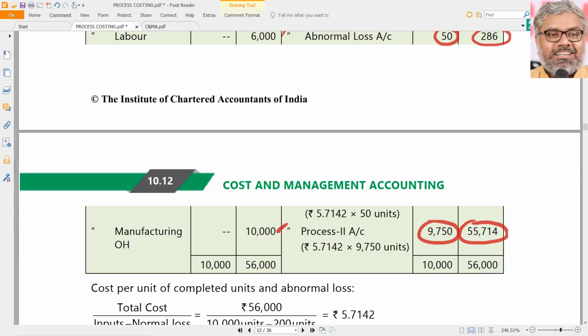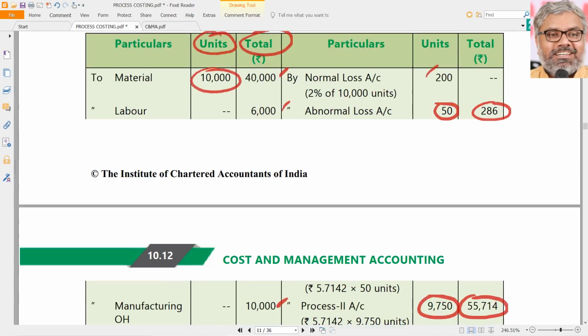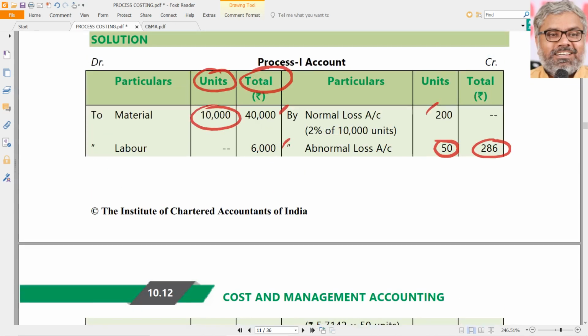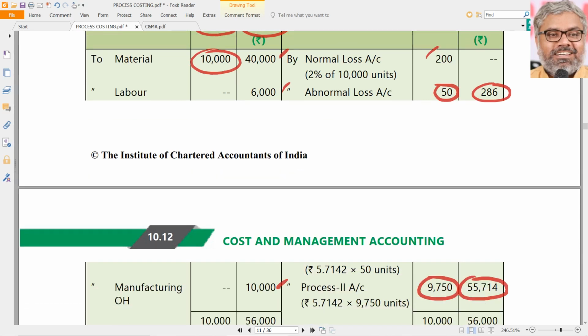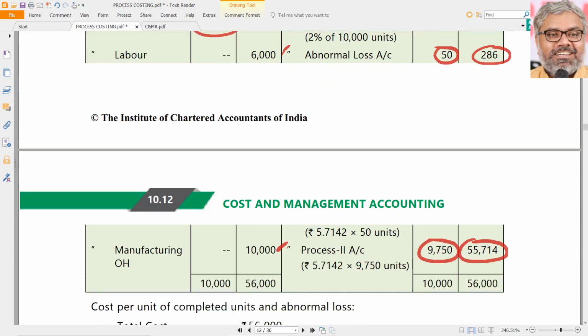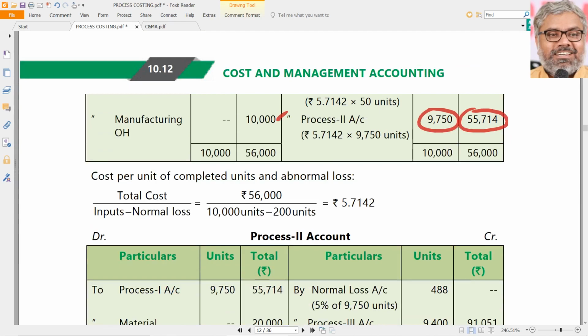But unfortunately, sometimes there may not be an exact calculation because of decimals. So make sure the totals are matching. Calculate abnormal loss easily: total cost minus scrap value of normal loss, which is 0 in this case, divided by total number of units inputted in that process minus normal loss units. This is the formula we always use in every process, nothing new.